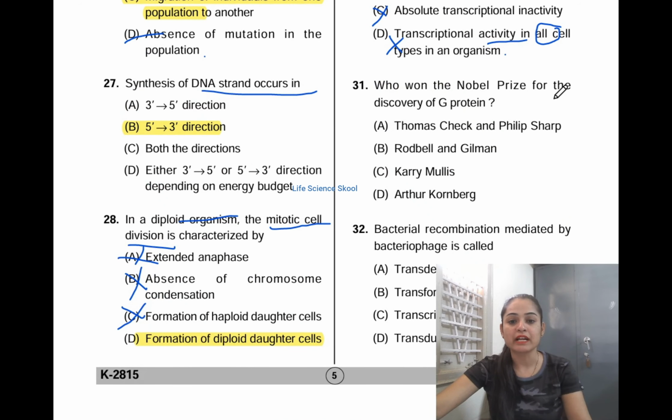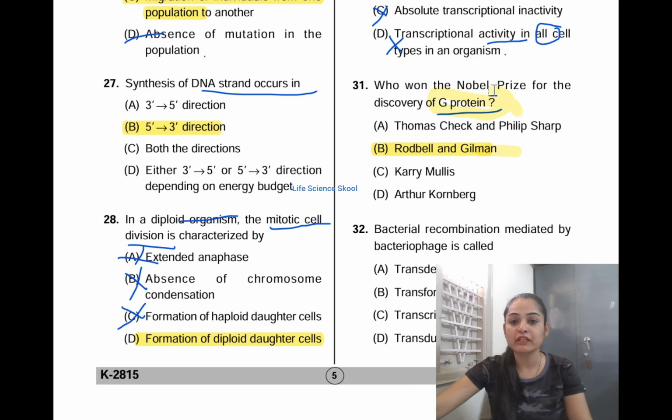Who won the Nobel Prize for the discovery of G protein? Option A, Thomas Cech and Philip Sharp. Option B, Rodbell and Gilman. Option C, Kary Mullis. Option D, Arthur Kornberg. And the correct answer for this is option B, that is Rodbell and Gilman. They are the ones who discovered the G protein.